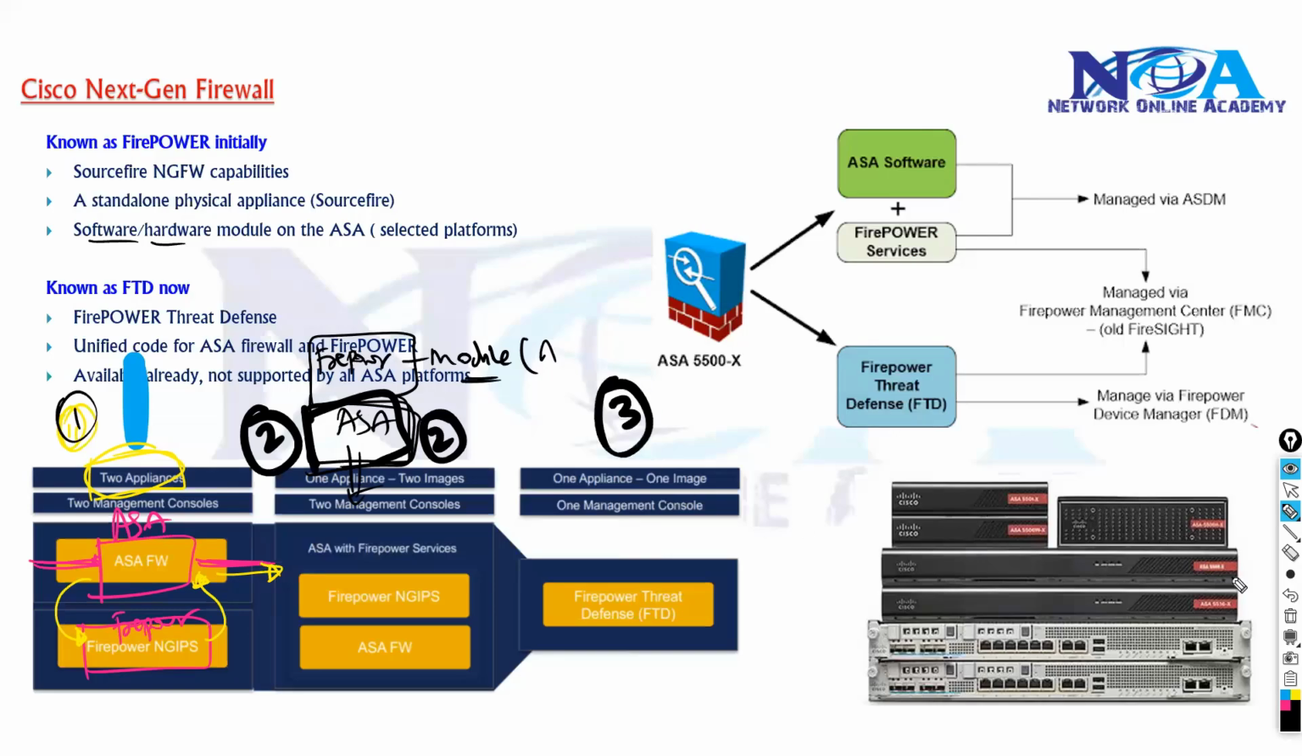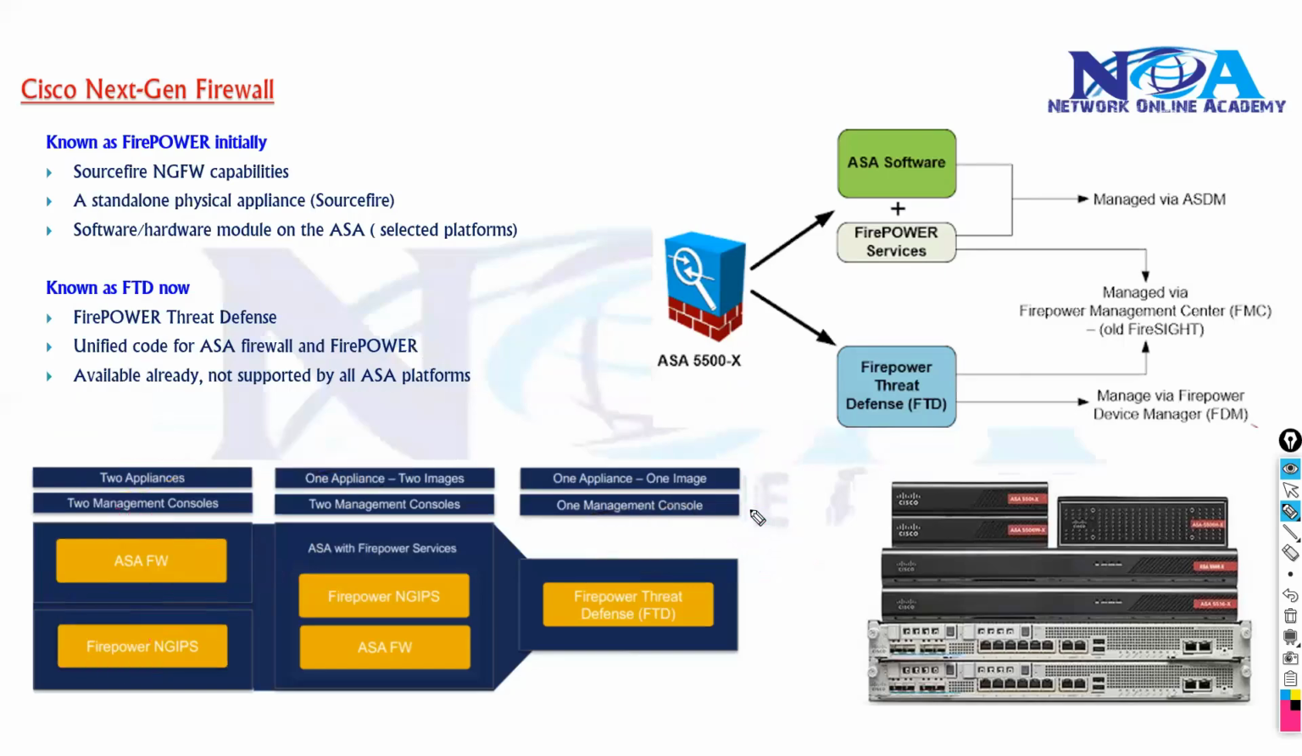The third option is you can just use something called FTD, which is common nowadays. If you're going to buy a new product, you will probably buy the FTD device, the FirePower Threat Defense, which has a unified image. There's one image which supports both your ASA features as well as your FirePower services.